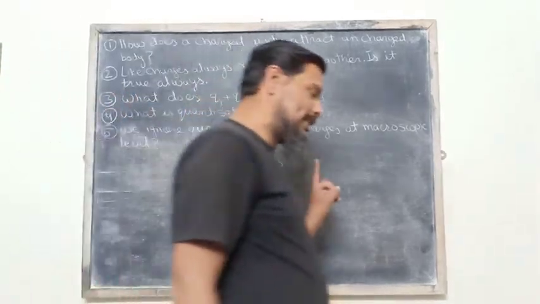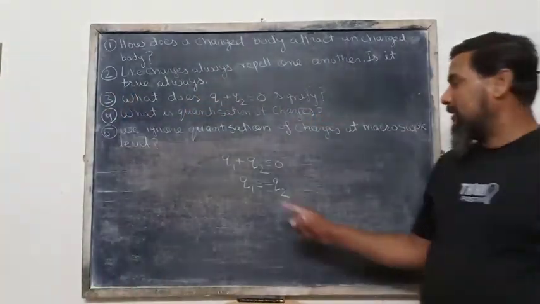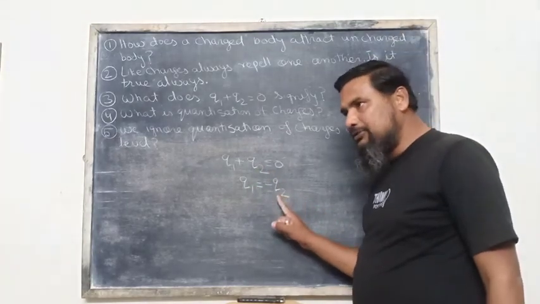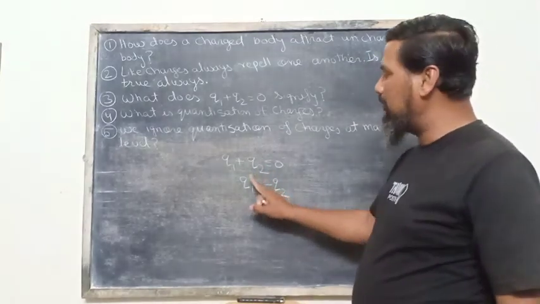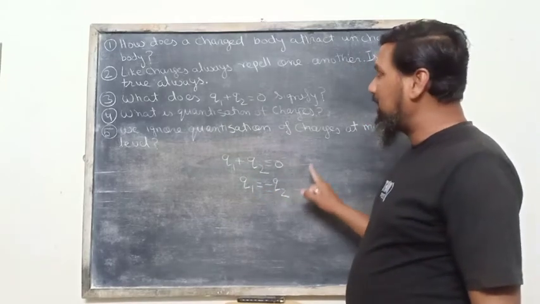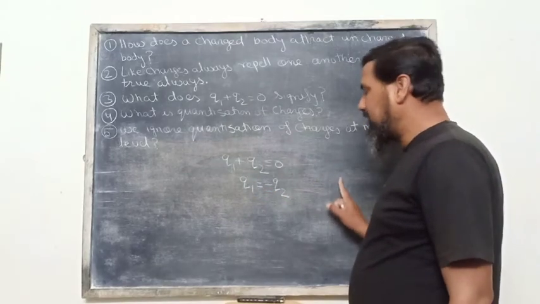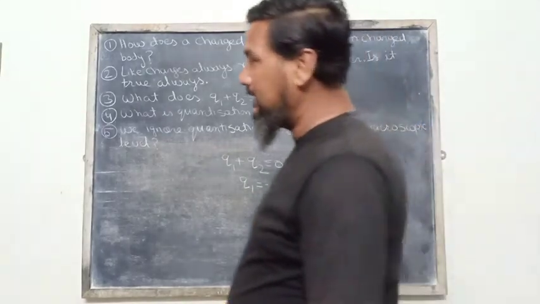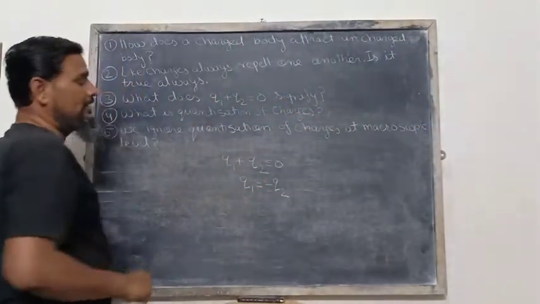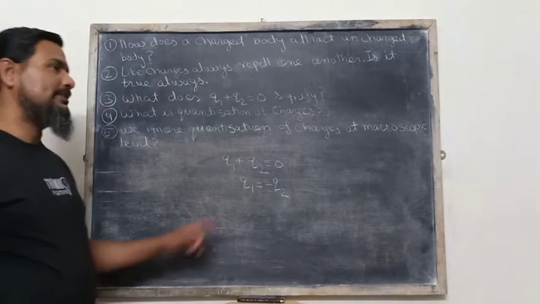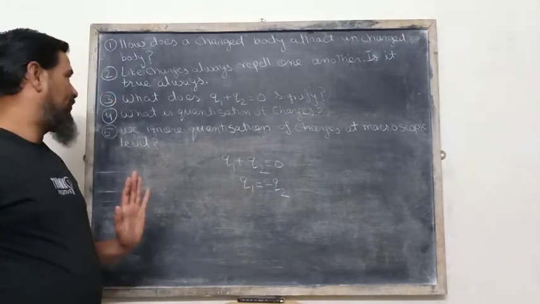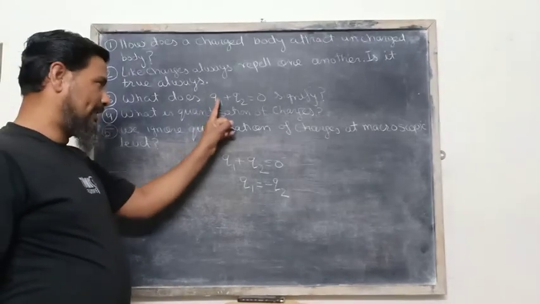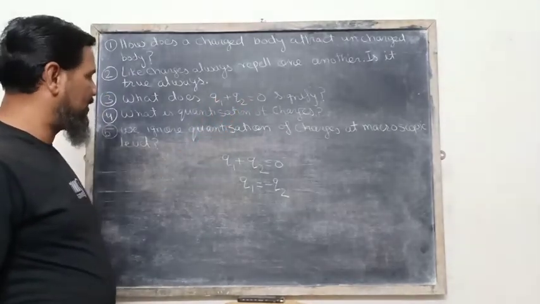This means both charges are equal in magnitude and opposite in nature. This is the significance of Q1 plus Q2 equal to 0.